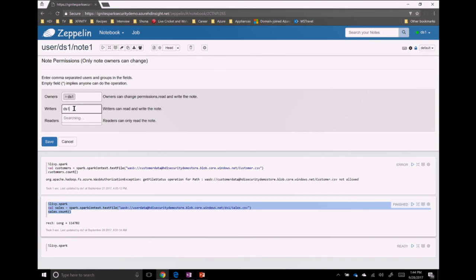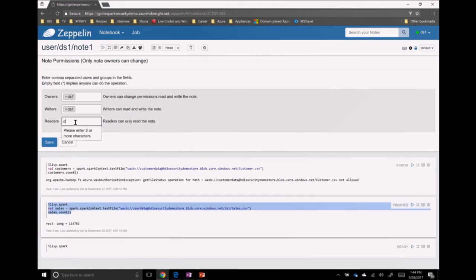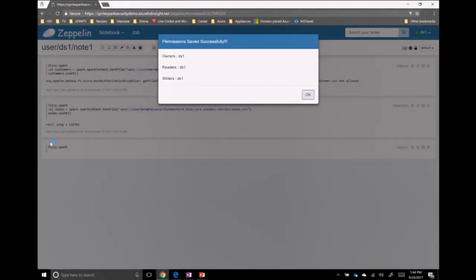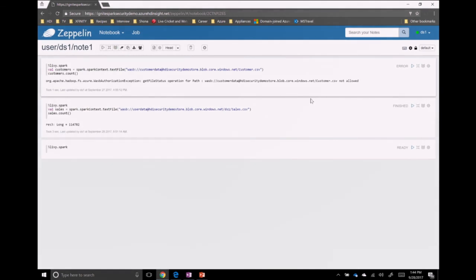If I say that the writer is also data scientist 1, and the reader is also data scientist 1, then this node will become completely private to only the data scientist 1 user. No other users will be able to look at this notebook at all, or even execute the code running in this notebook. So that's how admins can do the collaboration on the notebooks as well.